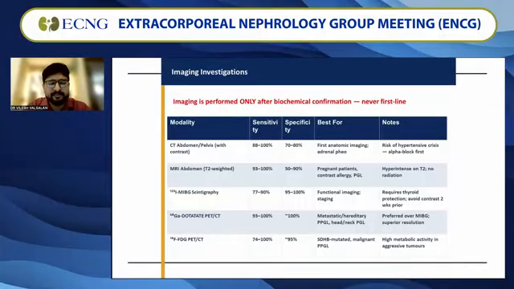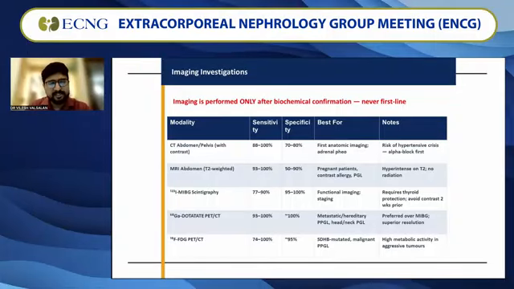When you look at imaging, the first imaging of choice is CT abdomen with contrast. The sensitivity is around 88 to 100%. Specificity is around 70 to 80%. It will tell you the presence of the adrenal mass and the size, and the further images I'll show you in the next slide. In MRI abdomen, the T2 weighted images show hyperintensity. It also has a low specificity.